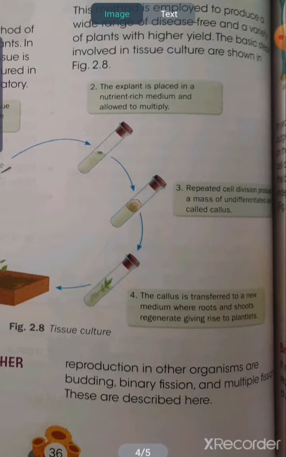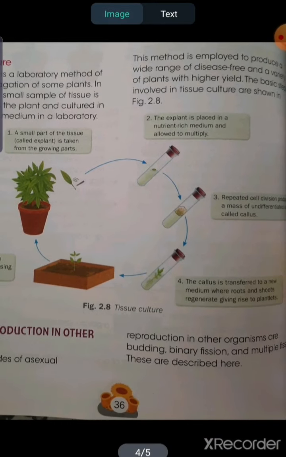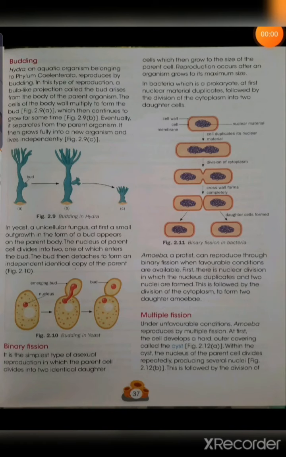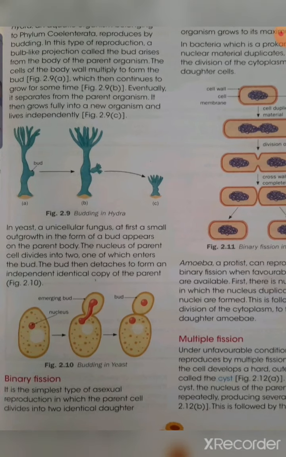And if the favorable condition comes, then we'll plant that, and from there a new plant will form. It will grow in size and it has better quality also. So that is tissue culture, and obviously it is a laboratory method. Next is asexual reproduction in other organisms. Plants we have seen. Now let's see how asexual reproduction occurs in other organisms.